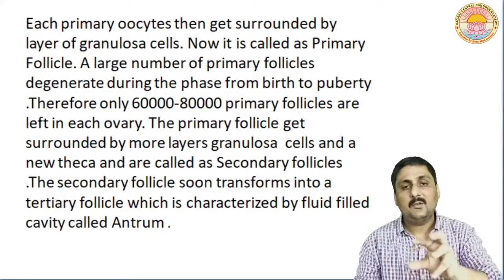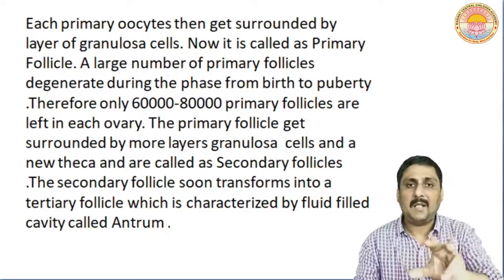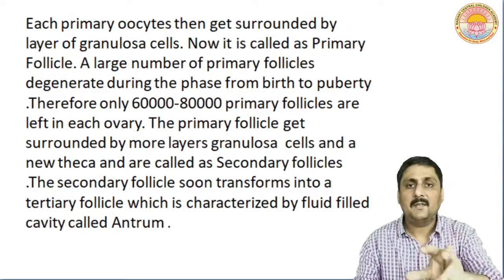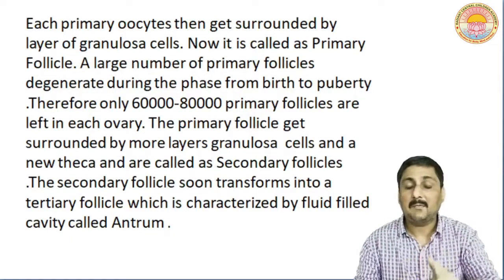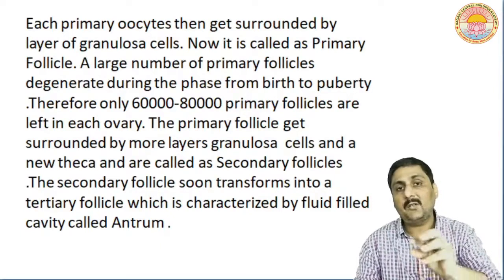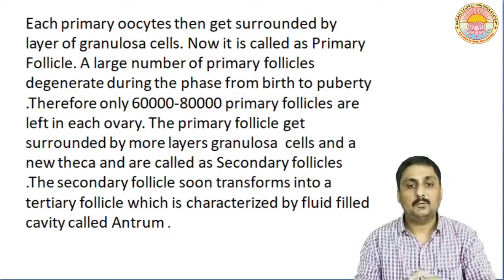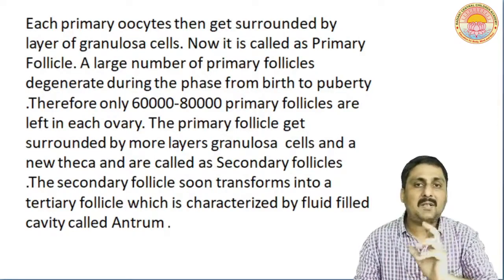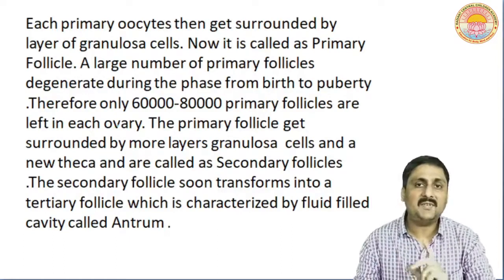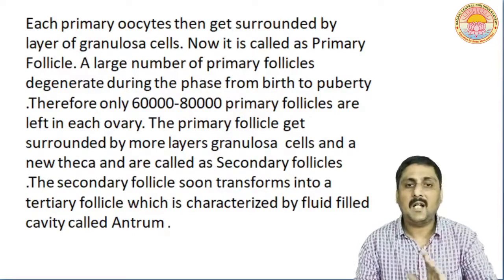And then together along with the other cells, the primary oocyte is now called a primary follicle. इसका मतलब primary follicle वो होता है जो primary oocyte और granulosa cells से मिल के बनता है. So at the time of the birth of the child, many of them degenerate. Only about 60,000 to 80,000 primary follicles are left in each ovary.